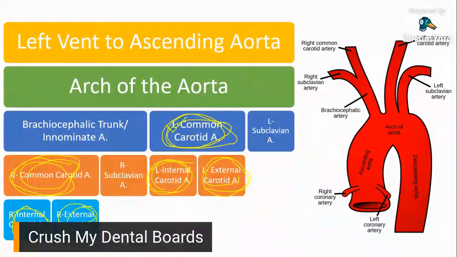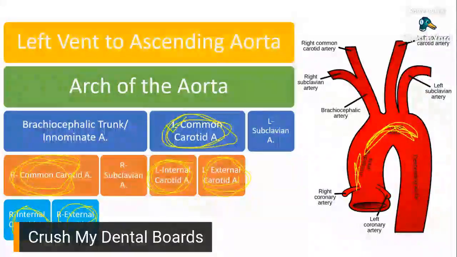So, what's left? Well, arch of the aorta, there's nothing much to say regarding the arch of the aorta except that it's an arch right there. No-brainer. It connects your ascending aorta to your descending aorta.